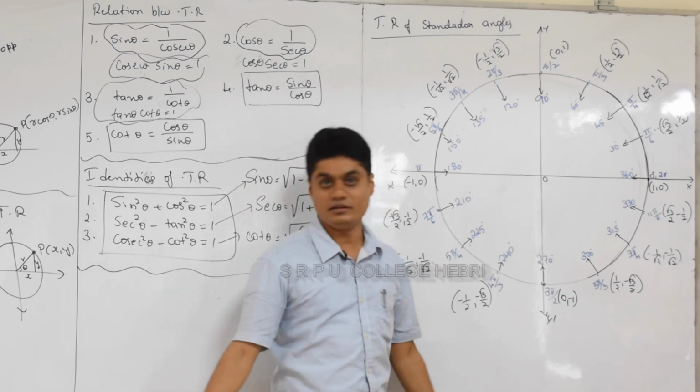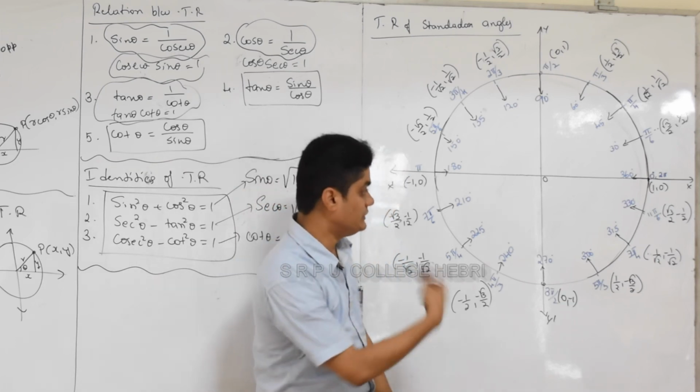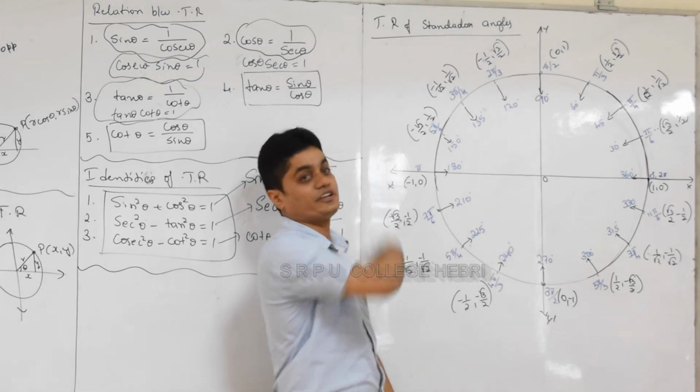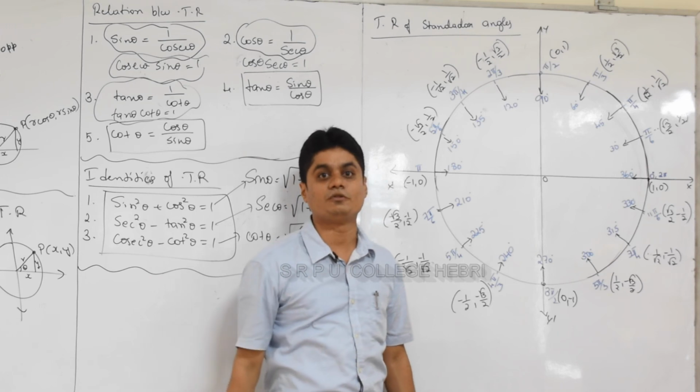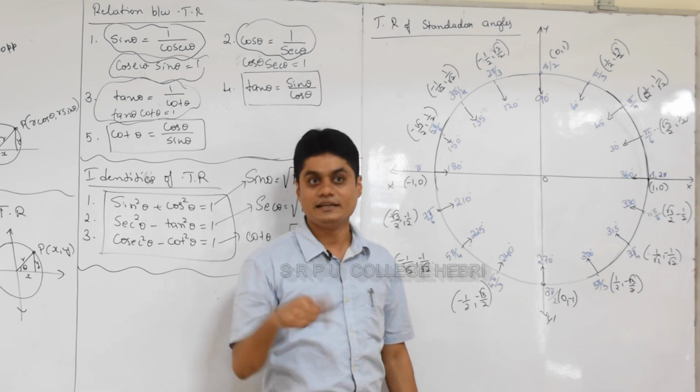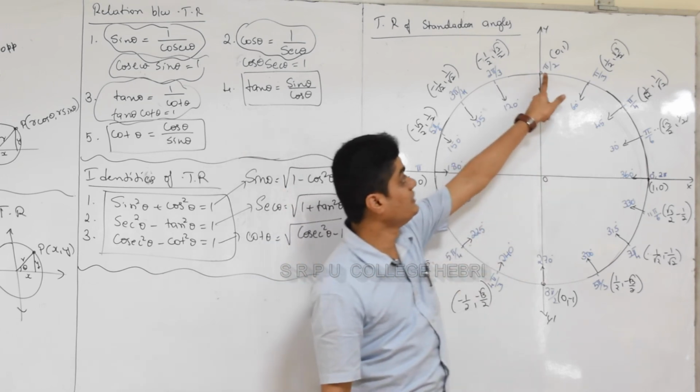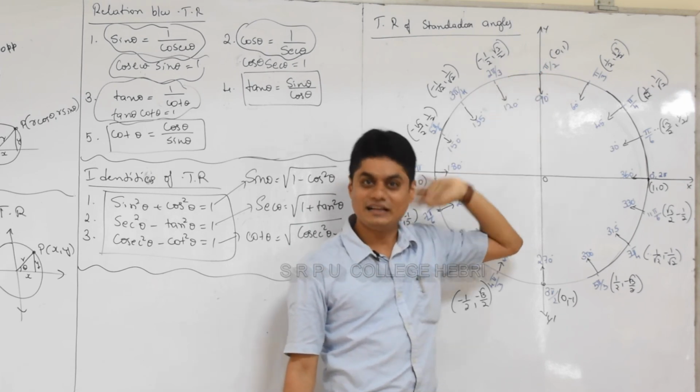So the list is very big, and this is one rotation. If you want more values, use the next rotation. So if suppose you directly want cos of 450 degree, that is 360 plus 90, where does it come? It comes here. You got the answer. Do you understand what I'm saying?